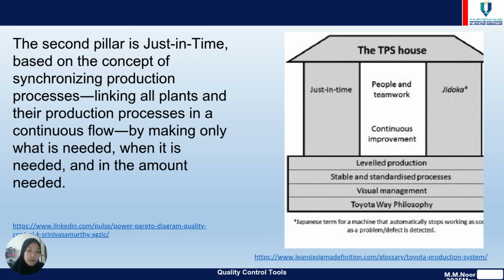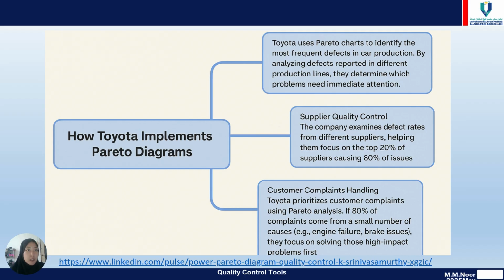Continuous improvement and stable levels of production form the Toyota Way philosophy. Okay, the next is how Toyota implements Pareto diagrams. We can use a Pareto chart to identify the most frequent defects in production. Second, supplier quality control: examine defect rates from different suppliers, helping them focus on the 20% causing 80% of issues. Third, customer complaint handling: Toyota prioritizes customer complaints using Pareto analysis.